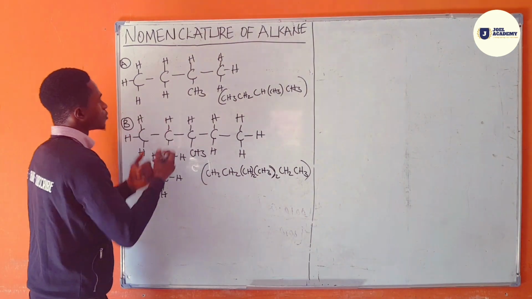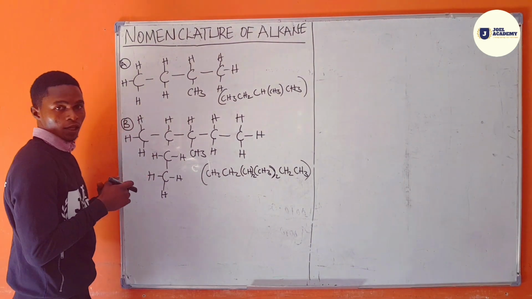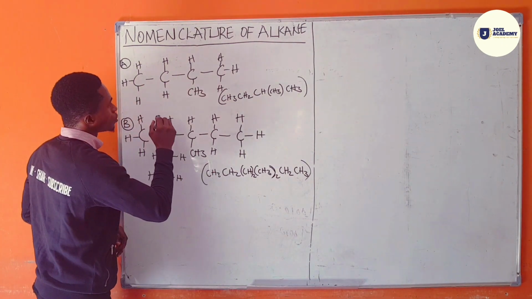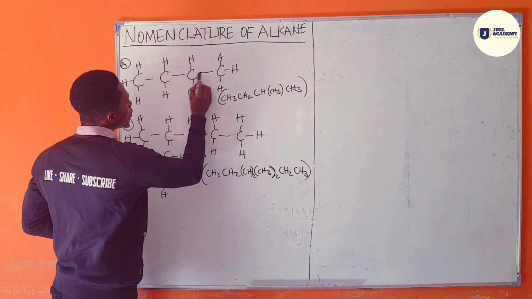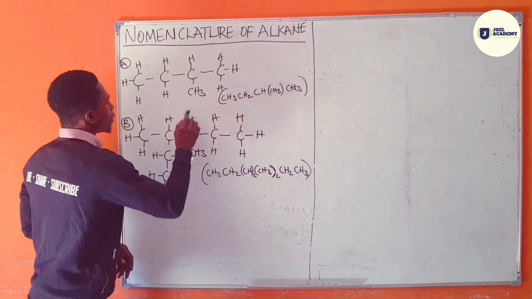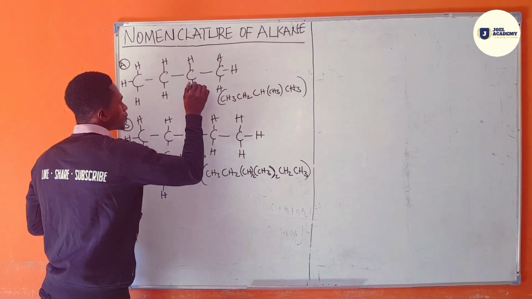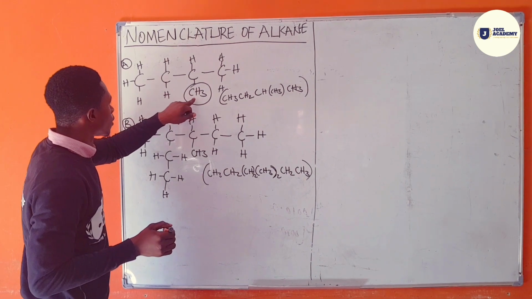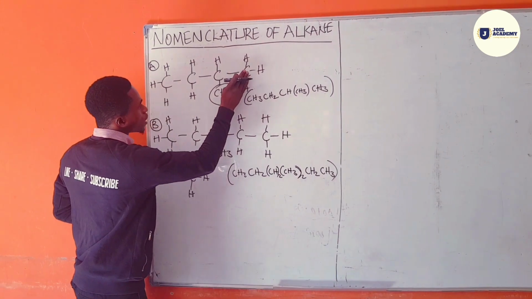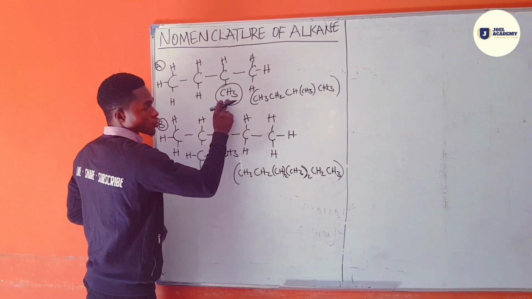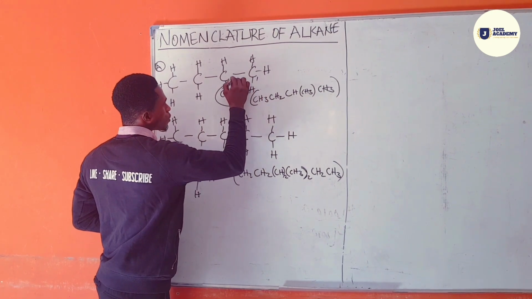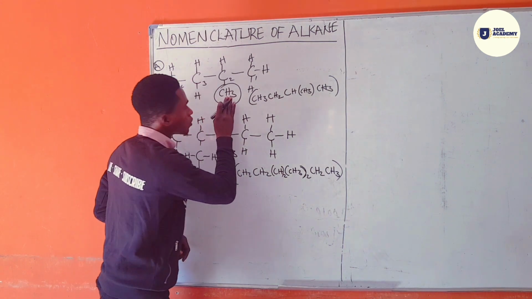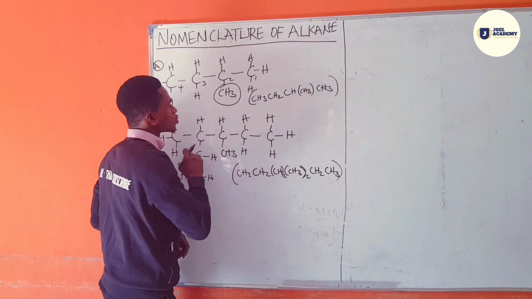If we face this kind of problem, the first thing we have to take note of is our longest continuous chain. Where is the longest continuous chain? 1, 2, 3, 4. But if we count this way, we have a substituent at this carbon. We can't count this way because this substituent is going to have a higher number. We have to give the smallest numbering to the substituent. So we'll go this way. This is carbon 1, 2, 3, and 4. So we've known the position of this substituent.